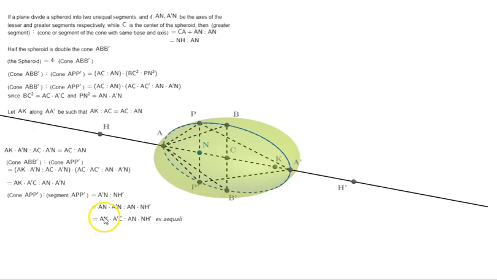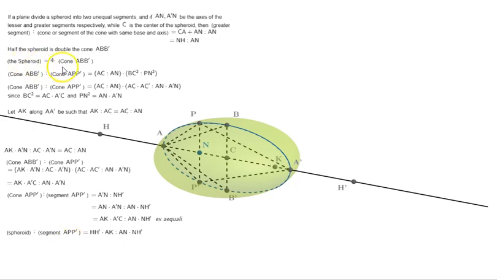Now, how did we get this? It's not just simple substitution. Look at it. Cone ABB prime is to cone APP prime. Here, cone APP prime is to segment APP prime. So that means, equally, what we end up with is AK times A prime C is to AN times NH prime. Okay. Now, let's look at spheroid is to segment APP prime.